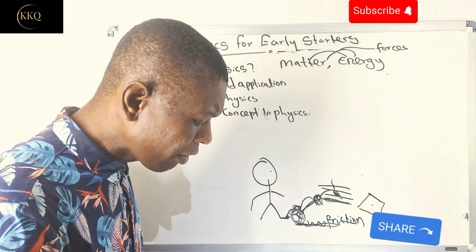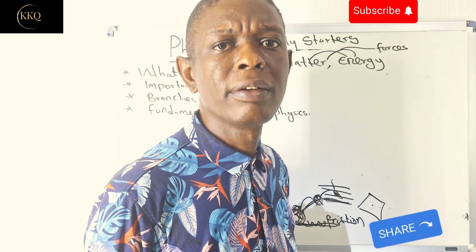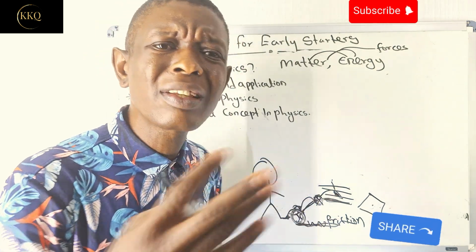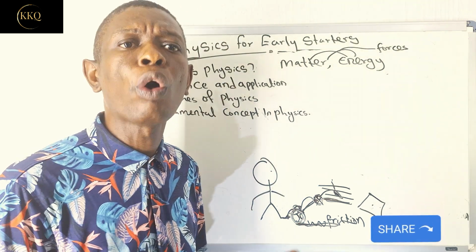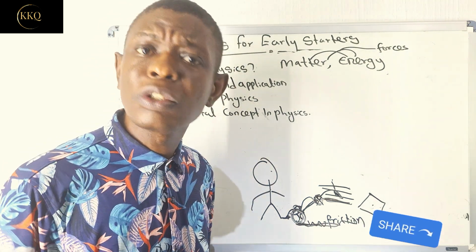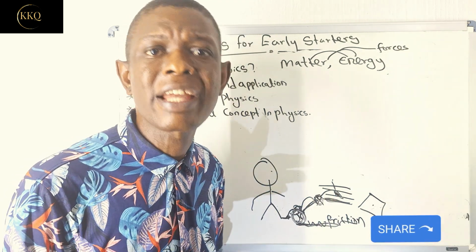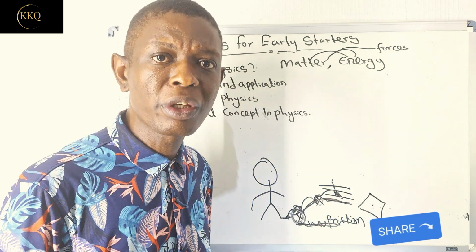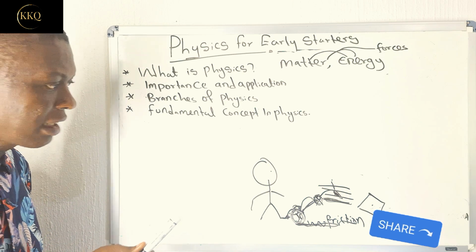So you see that almost everything you do, when you walk, when you sit down, is physics. It tries to explain practically anything that is going on in the universe. So that is what physics is all about. That's why it is the major and core aspect of science. Okay? All right, now, what is its importance and application?